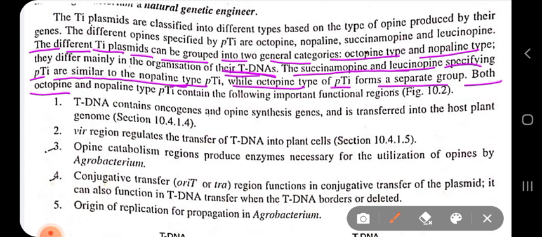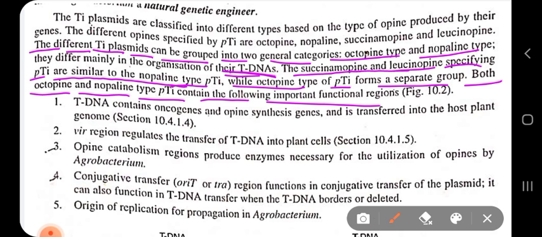Both the octopine and nopaline type of Ti plasmid have some important functional regions. As I have said, the octopine type of Ti plasmid has tDNA referred to as TL and TR. They have two tDNA regions, known as TL and TR, of 14 kb and 7 kb in length, whereas the nopaline type Ti plasmid has only one tDNA region, and its length is 20 kb.